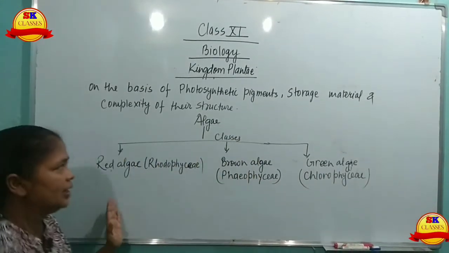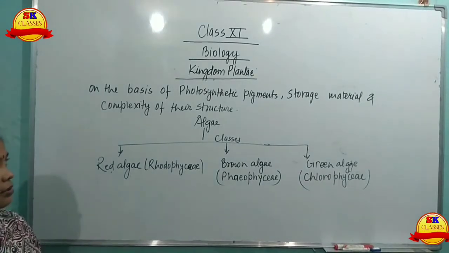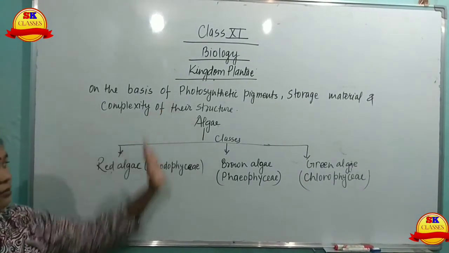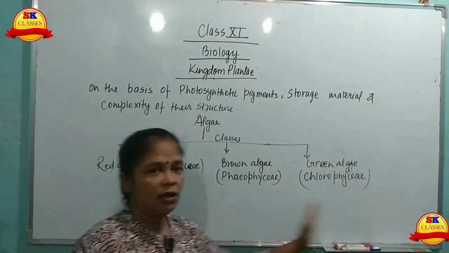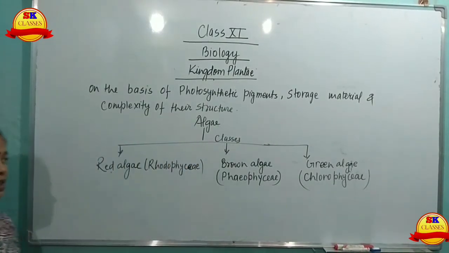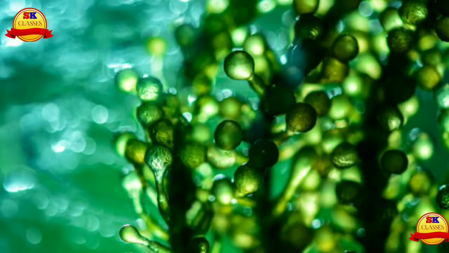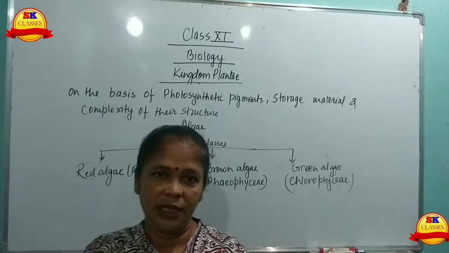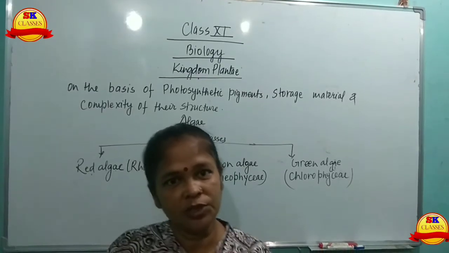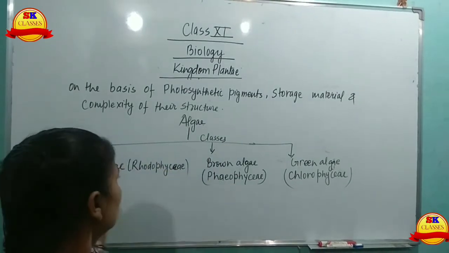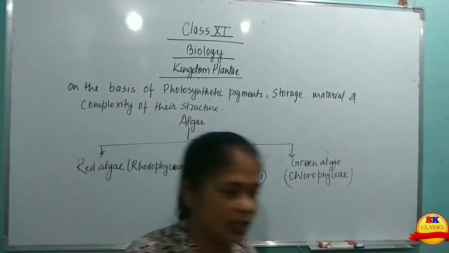These are the three different classes of algae and we have to discuss these three. Here the pictures are given, you can see the red algae, brown algae and green algae. In this video this much. In the next video we will discuss red algae, brown algae and green algae.